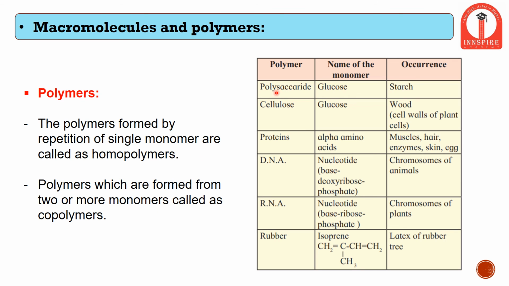So in this we can see polysaccharides like glucose, which is present in starch. Then in the form of cellulose, the glucose is present in wood. In proteins, we have amino acids, which are carbon compounds, and they form muscles, hair, skin, etc. DNA is our nucleic acid. DNA is our genetic material, present in our chromosomes, which again is made up of carbon compounds. So throughout our life, carbon is very important.